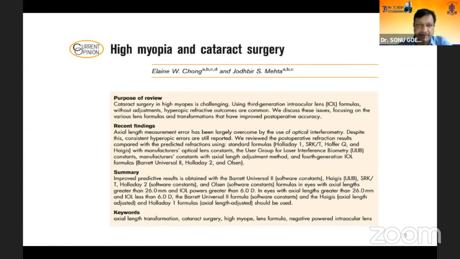Now, when you have high myopia or maybe eyes with high axial length, again a paper from Elvin Chang says there are improved predictive results with the Barrett Universal 2. So I think Barrett Universal 2 still holds true for the extremes of axial length, high axial length, and still you can have Haigis, SRK2, Holladay 2, and the Olsen formulas.